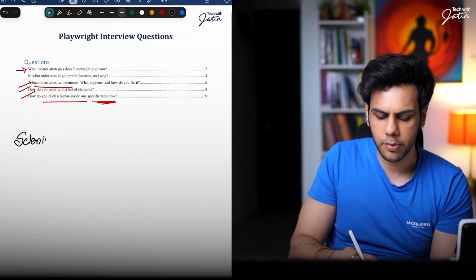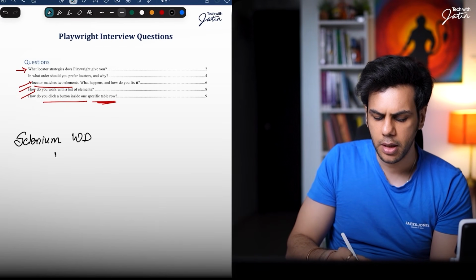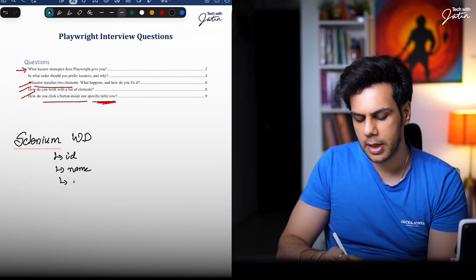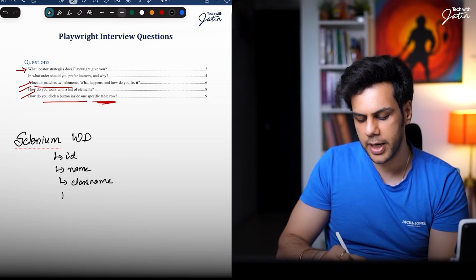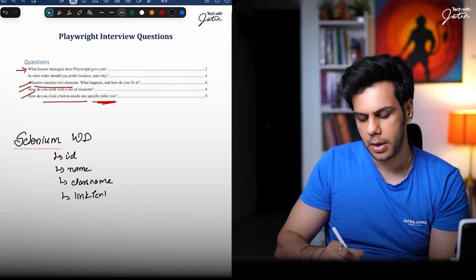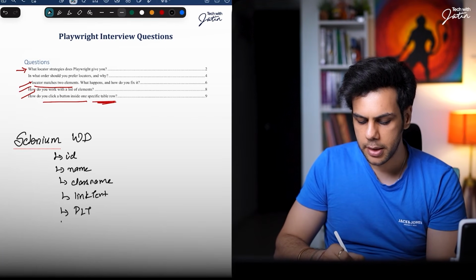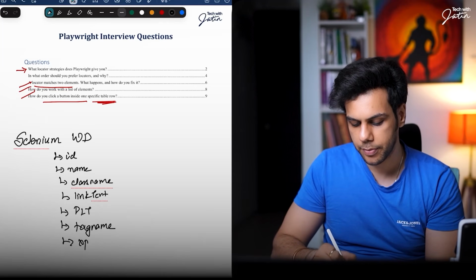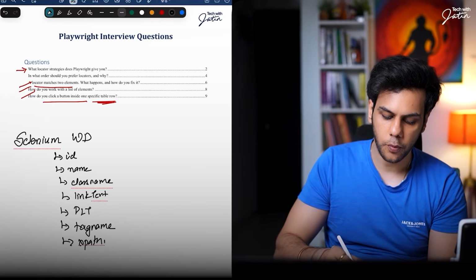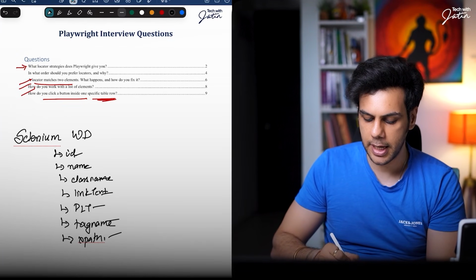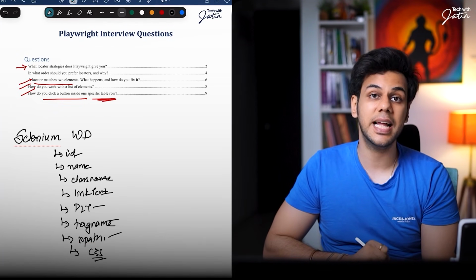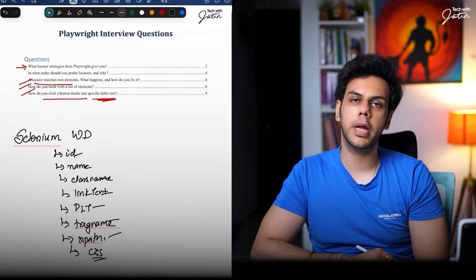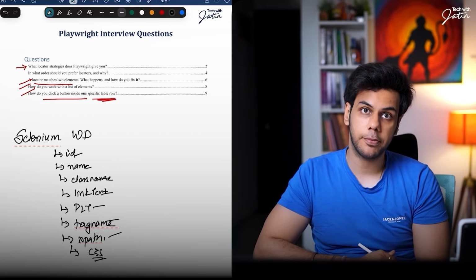So the Selenium WebDriver locators: we had ID, name, class name, link text, partial link text, tag name, XPath, and the 8th one is your CSS selector. So these are basically the 8 locators that we have in Selenium WebDriver.